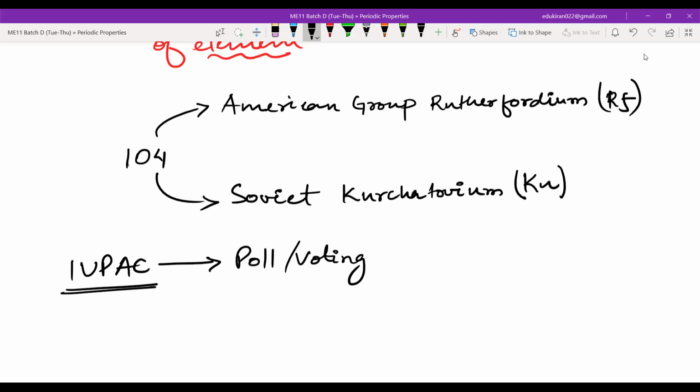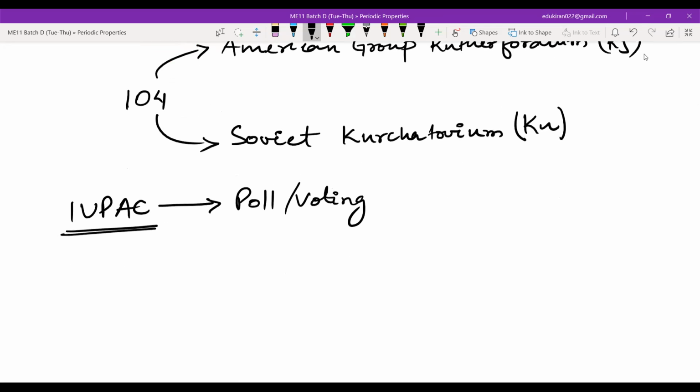Now the scientists said, okay, fine, when will the voting be? So IUPAC said that it will be after some time. You need that voting now, but we cannot call them over now, and we cannot have a Zoom meeting before 2000, the internet was tiny. So they said that we will wait. Then they asked, so what should we call this element number 104 in the meanwhile?